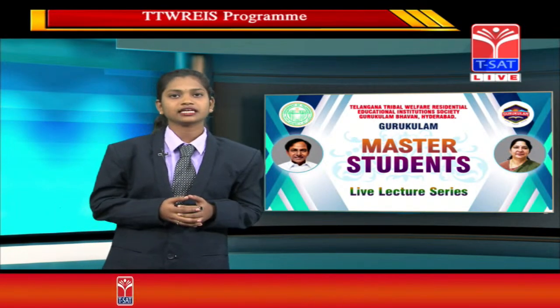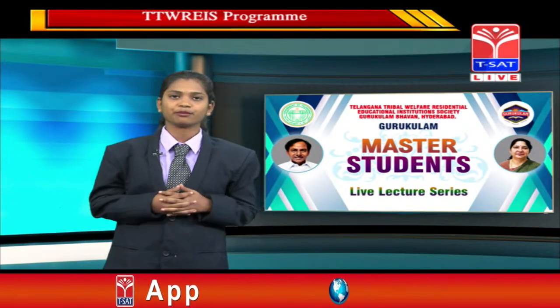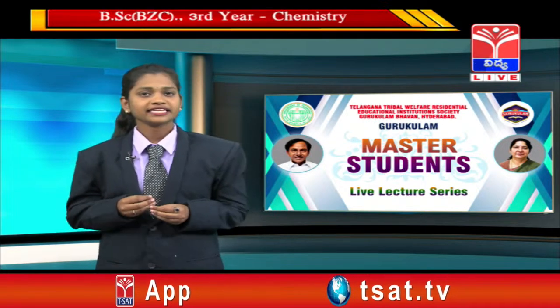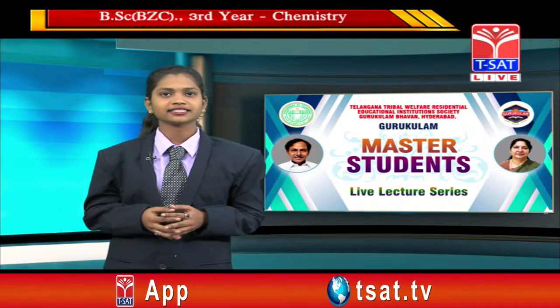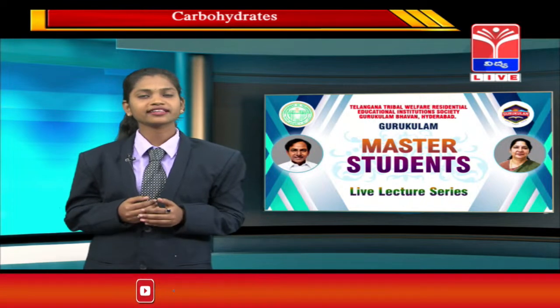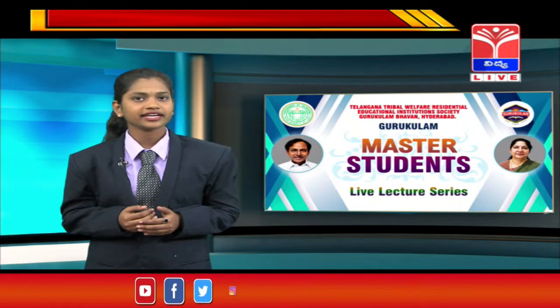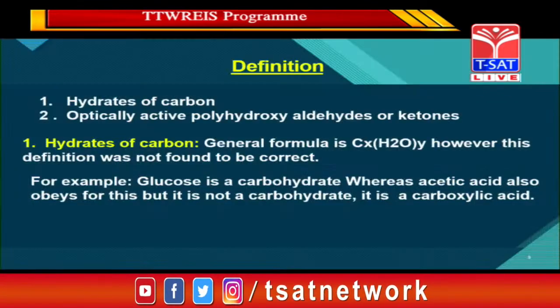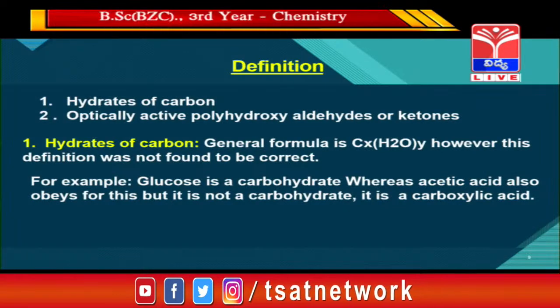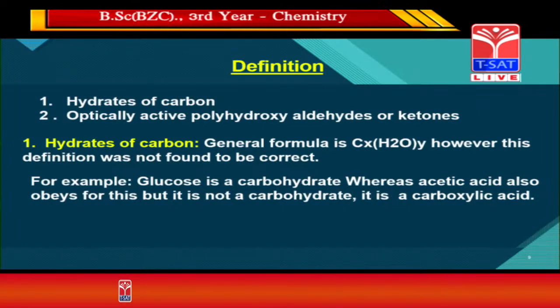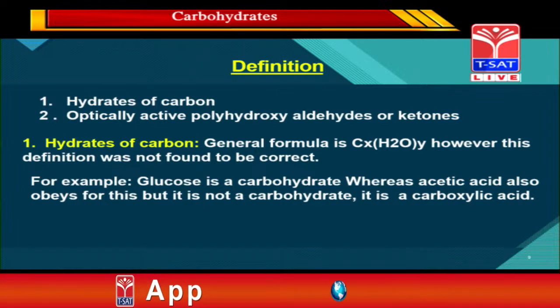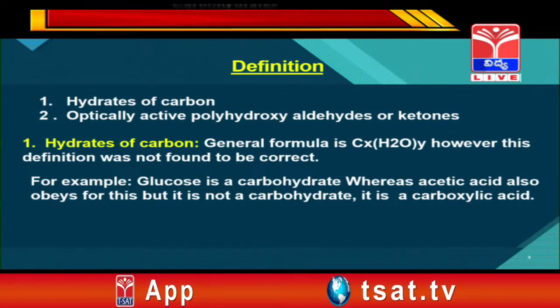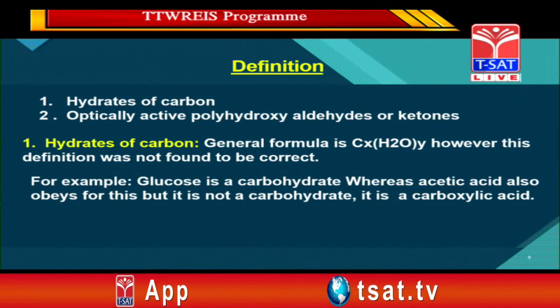Now we'll see the definitions of carbohydrates. In earlier days, many scientists observed and defined carbohydrates as hydrates of carbon. The general formula of hydrates of carbon is Cx(H2O)y. However, this definition was not found to be correct. We'll see why.